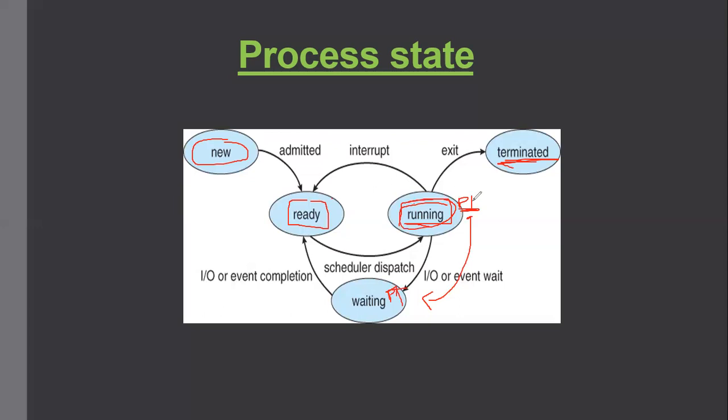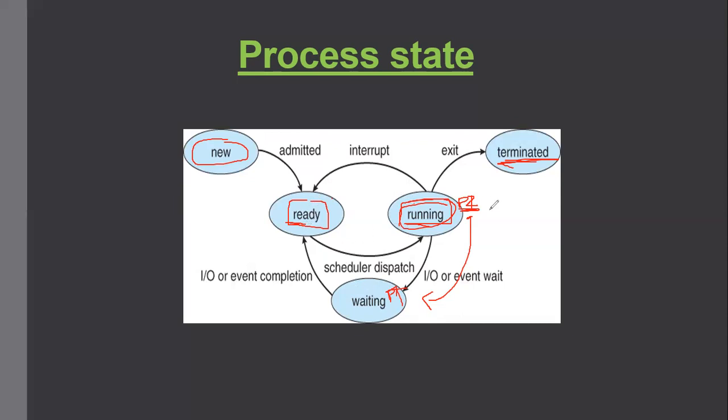Let's say a P2 process is also there, which is ready and waiting for the processor. That P2 process will be allocated the CPU and it will start running. Meanwhile, P1 will be waiting for the IO completion. And if P1 receives the signal for IO completion, it will again go to the ready state, because now it is ready for execution again. So it will again wait for the processor.